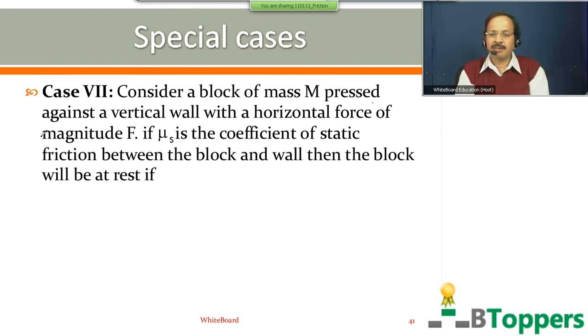That's why for each special case I am discussing the working part or proof part, so that in case you are unable to remember the conclusion, you should be able to solve it the usual way as you do in board examinations. Come on, look at case 7. Consider a block of mass m pressed against a vertical wall with a horizontal force of magnitude F. If mu s is the coefficient of static friction between the block and the wall, then the block will be at rest if F is greater than or equal to mg by mu s.